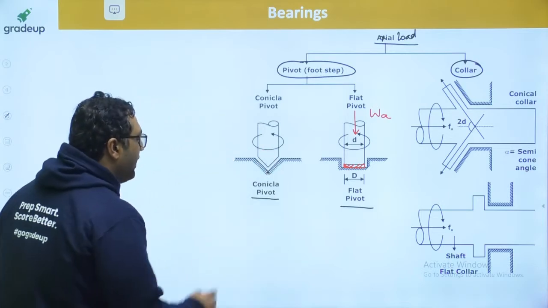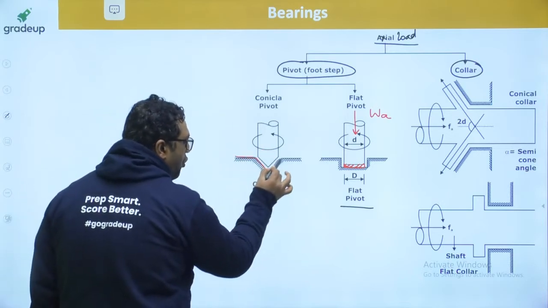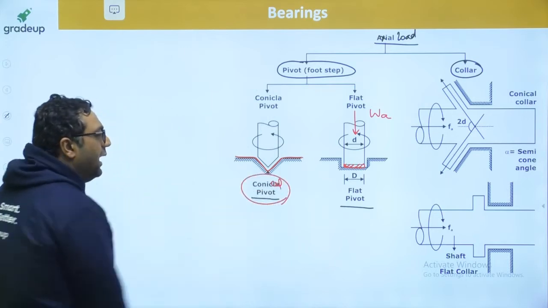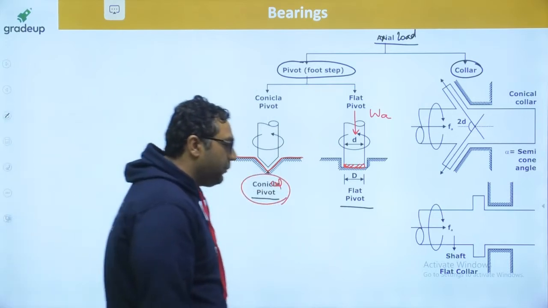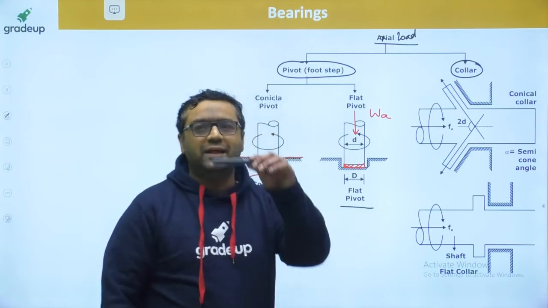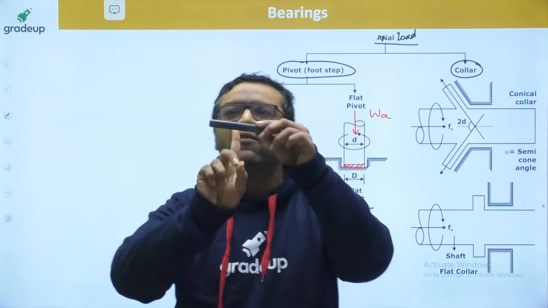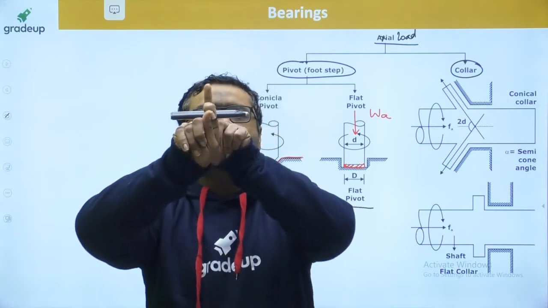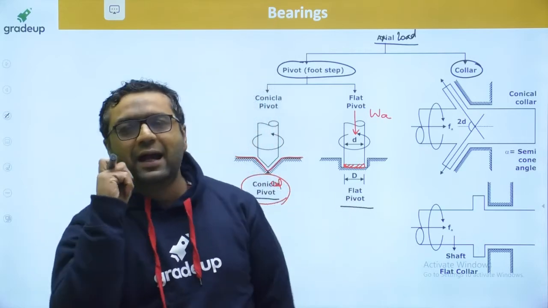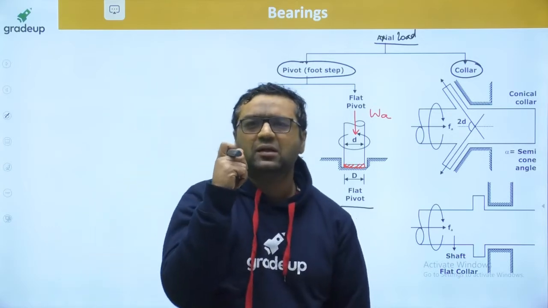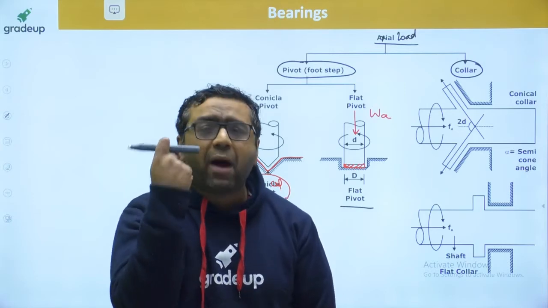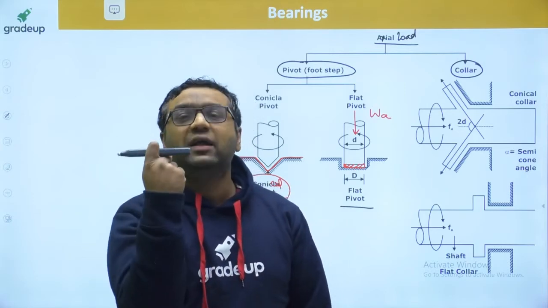And if we provide this in the form of a cone, it is said to be conical pivot bearing. And when we are talking about collar bearing, what is collar? There is a shaft. On this shaft there is a plate welded like this, and this plate which is welded on the shaft is known as collar. And this collar is acting like a part of this shaft because it is welded onto that.